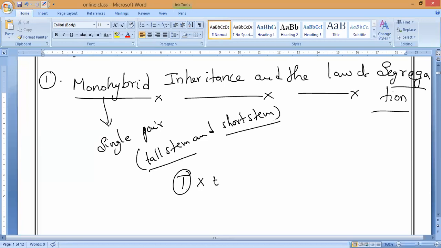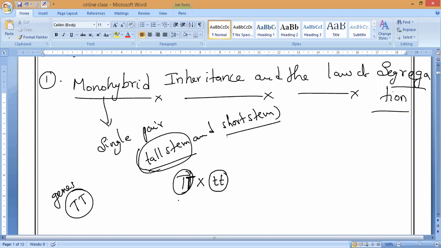Tallness, what is the pair of genes? Anybody can say, tallness, what is the pair of genes? T or capital TT? Tallness, TT. As I told you, genes always work as pairs, so we have to write not a single letter. Capital TT we write for tallness. Now small tt we have to write for dwarfness. So this is the single pair of contrasting characteristics he took among the pea plants.